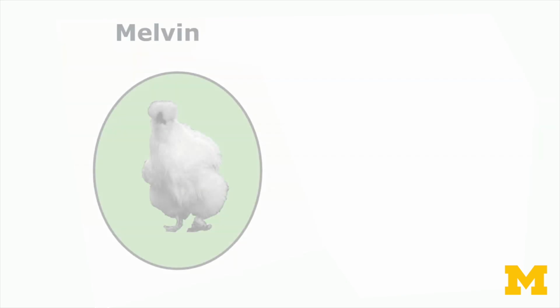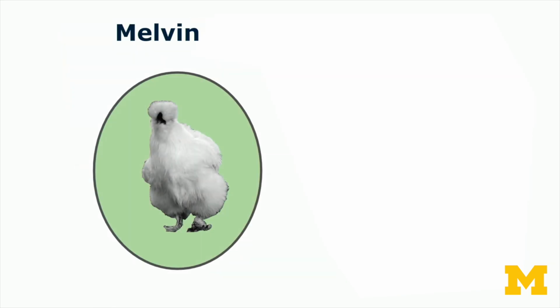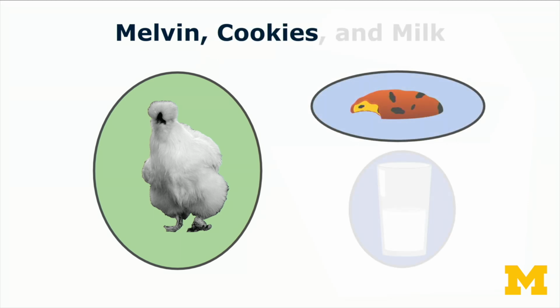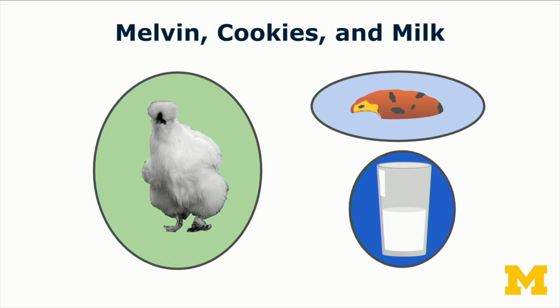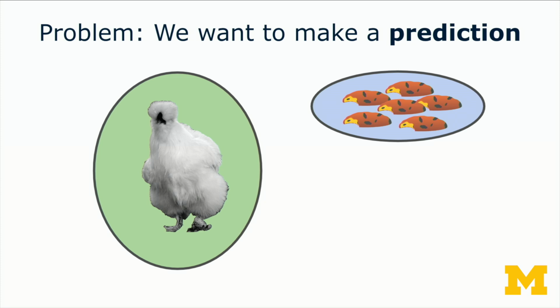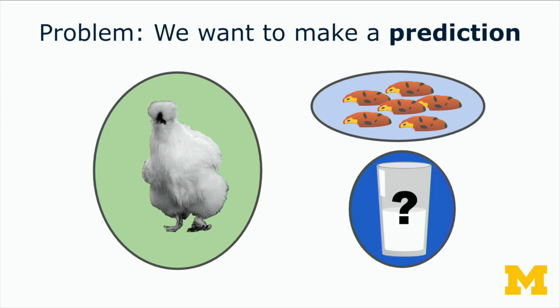So let's have a story, a little example here. So remember Melvin, who we met in our first two courses. Melvin is my chicken, and Melvin likes cookies and milk. He loves to eat cookies and milk at snack time. But we want to make a prediction. If we know how many cookies Melvin has eaten, I want to be able to plan how much milk he's going to need, because Melvin likes eating cookies, but they make him thirsty. So in order to make sure I have enough milk on hand for him every snack time so he doesn't get grumpy, I want to know, based on how many cookies I've got to serve him that day, how much milk Melvin is going to need.